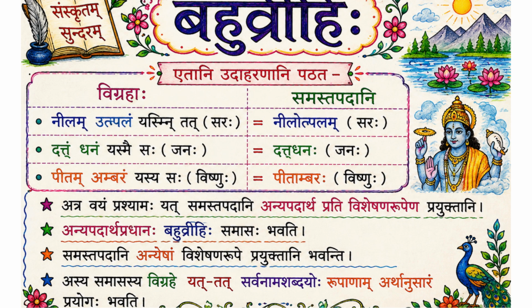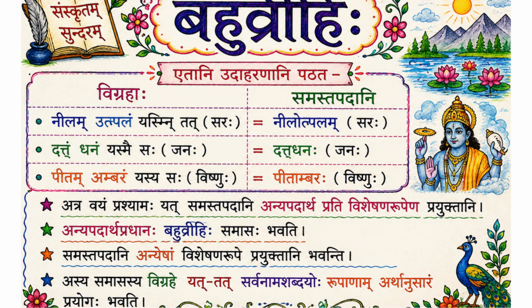So the Vachanam and gender of the compound word, that is Bahuvreehi Samas, will be based on the noun in the sentence. But the compound word itself will have 2 words, Datta and Dhana. And we cannot change the gender of the noun at any time. So Dhana is always used in Napumsakalingam. So Dhanam, accordingly we use the adjective Dattam. And according to the meaning of the word, we use the rest of the expansion.